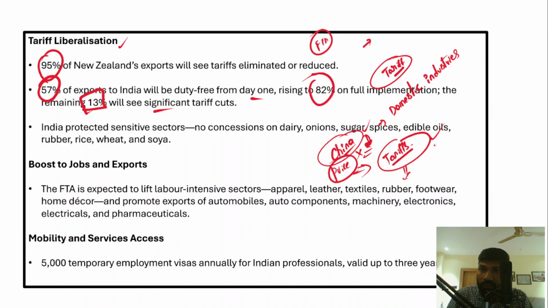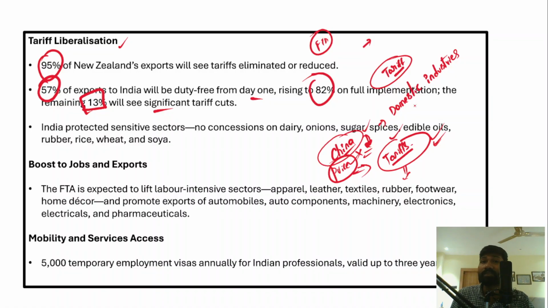If there is a price imposed by the government, Chinese goods will also become costly, and therefore there will be a level playing field for Indian industries. Apart from that, Indian industries can also compete with these cheap, low quality Chinese goods. So that is the objective.